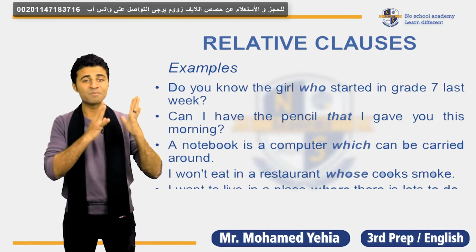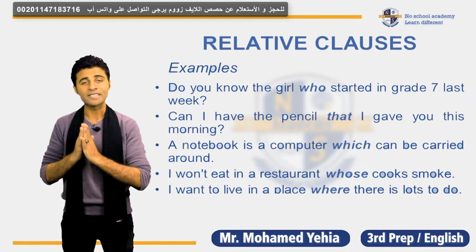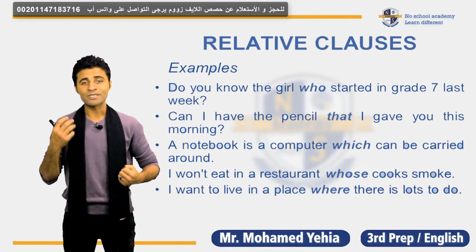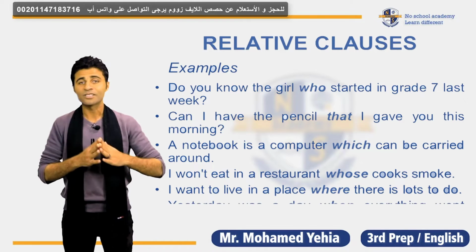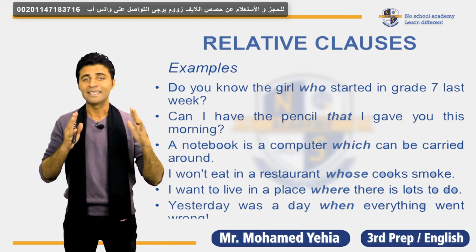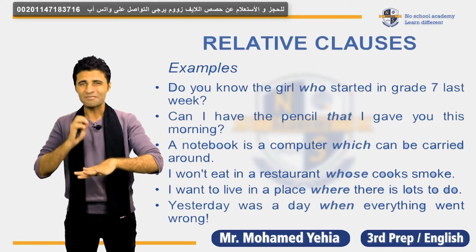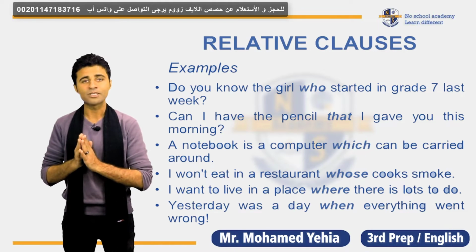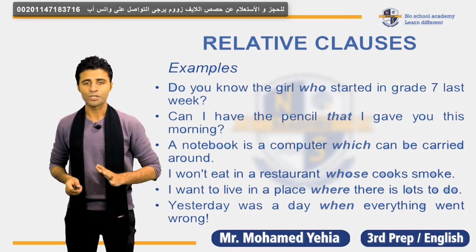I want to live in a place where there is lots to do or a lot of fun to do. Now I'm talking about a place. Yesterday was a day when everything went wrong. So two sentences. I'm talking about yesterday. It's a time, but not a specific time. So yesterday was a day when everything went wrong with me, unfortunately.